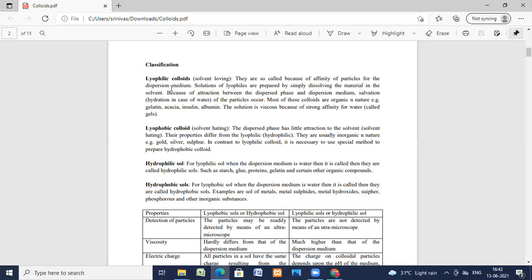See, lyo means some other liquid, any of the liquid. Hydro means only the water molecules. Here the medium is only water molecule. Here the medium can be any of the liquid. For lyophilic sole, if the dispersed medium is water, then they are hydrophilic. And there is a proper affinity between the medium and the phase, the dispersed medium and dispersed phase.